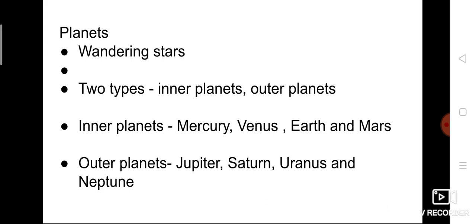One is inner planets and another one is outer planets. Mercury, Venus, Earth, Mars. These are the first 4 planets, which are very close to the sun. So the first 4 planets come under inner planets. The last four planets, that is Jupiter, Saturn, Uranus, Neptune, are called outer planets. Why are they called outer planets? Because they are present at a somewhat far distance from the sun. Okay.